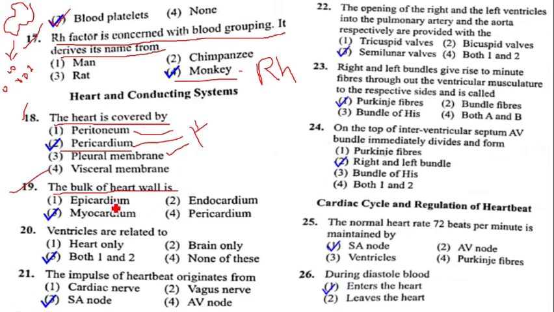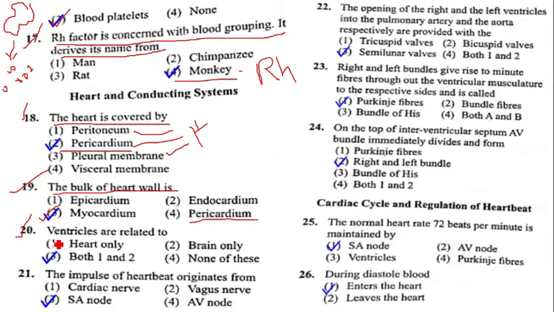Heart commonly contains 3 walls, that are epicardium, myocardium, endocardium. Apart from that, these 3 layers are again surrounded by another layer, that is called pericardium. But here the thickest wall among these 4 is myocardium. Hence question number 19, option 3 is the correct answer.